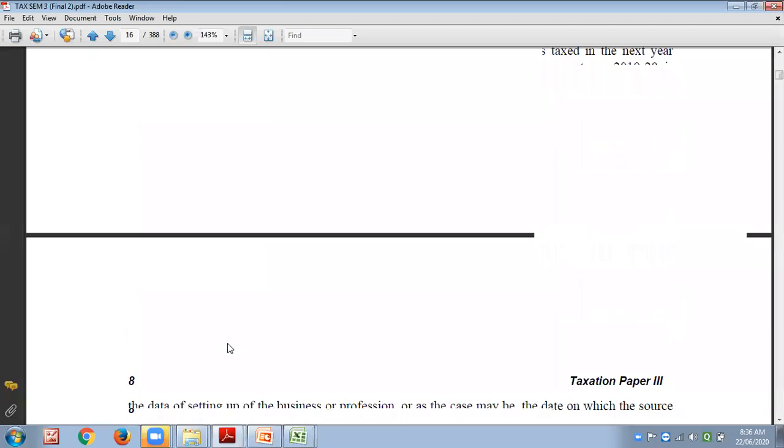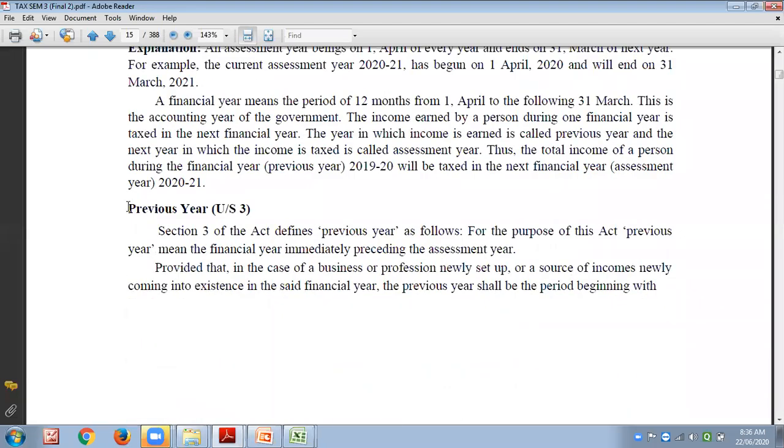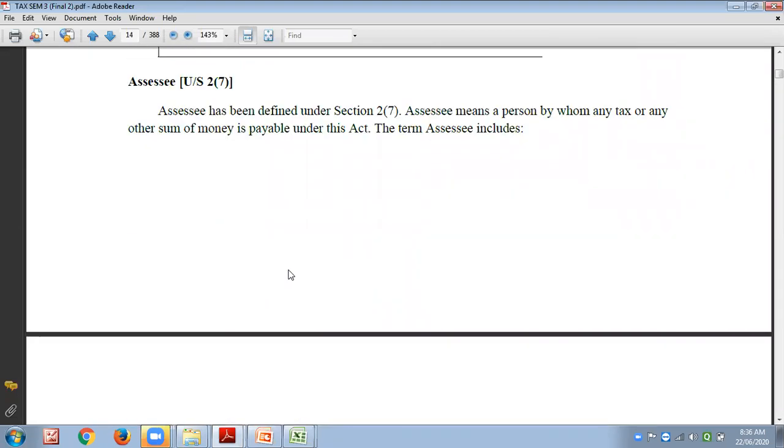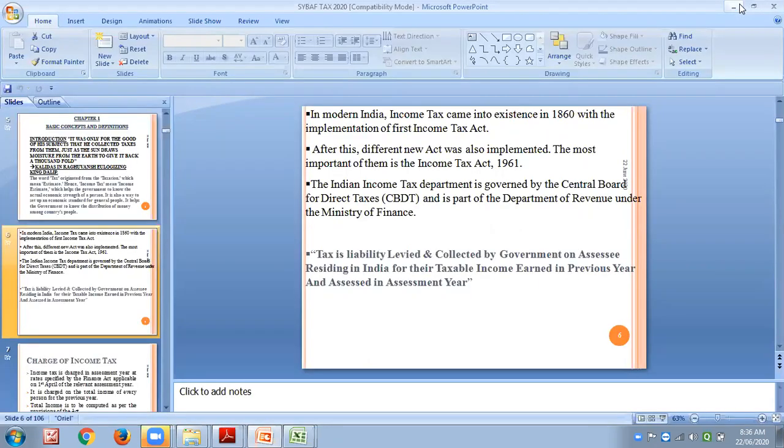Income, previous year, assessment year, as per section it is defined with example, with explanation. And it's very easy to get. How? I'll let you know.